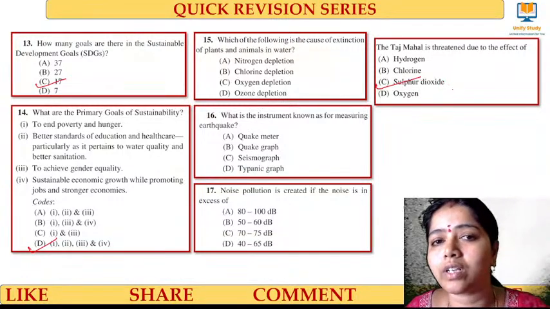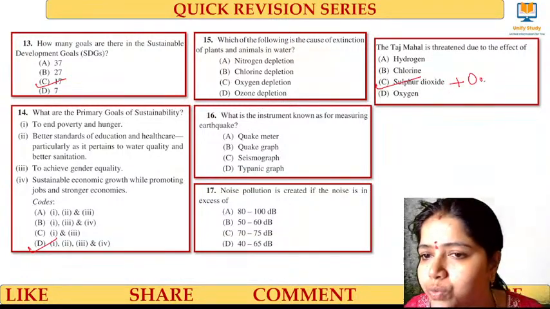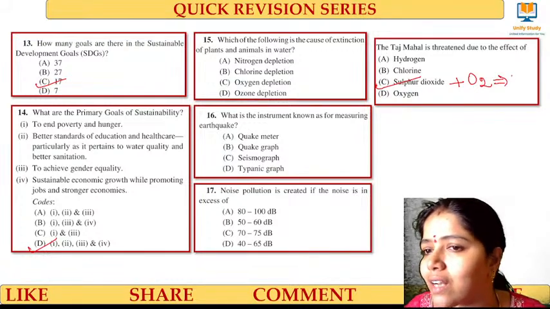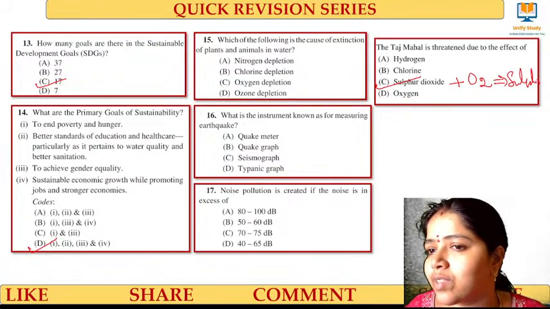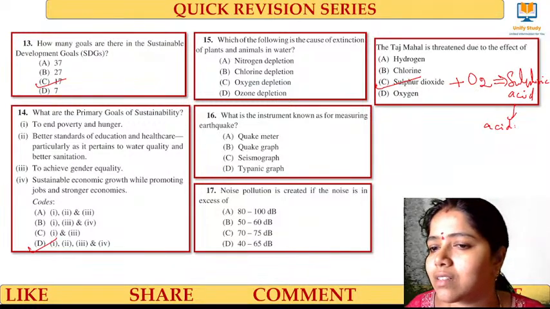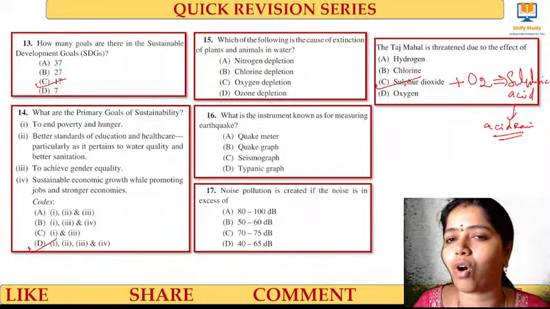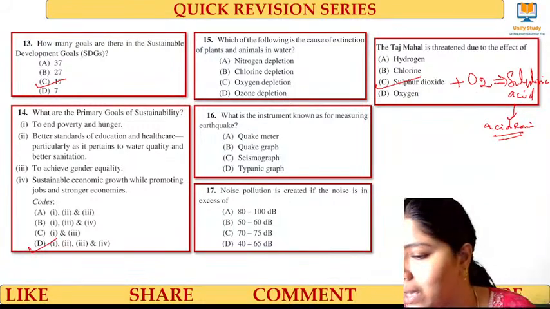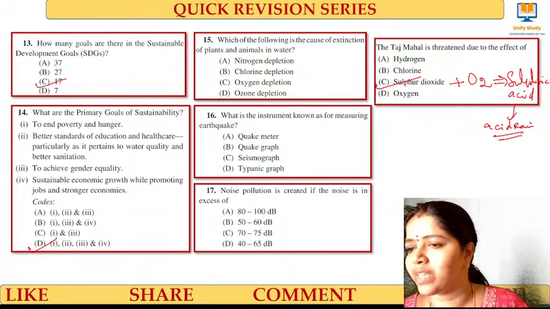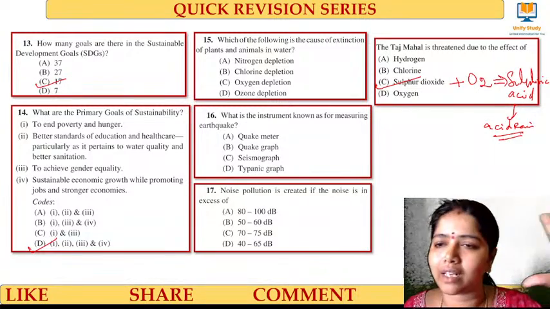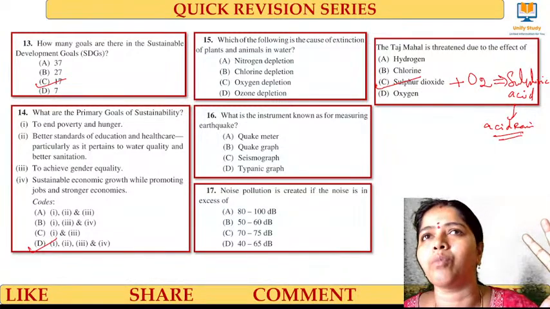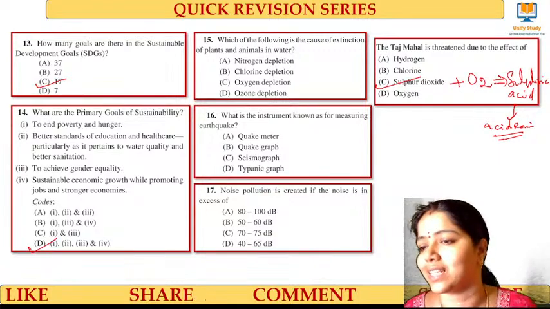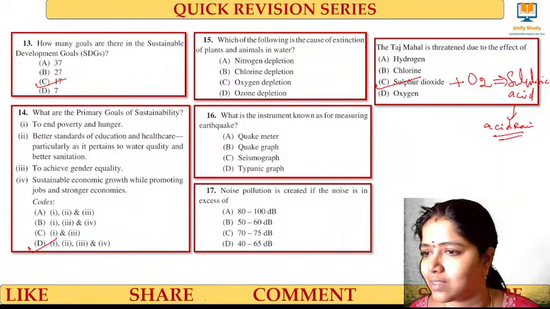The right answer for this question is sulfur dioxide. It reacts with water in the atmosphere and creates sulfuric acid. And that we call acid rain. Yes, clear? Because of that only the color is changing and the monuments are affected by the acid rain. Yes, clear.